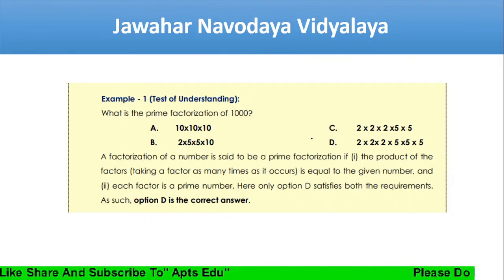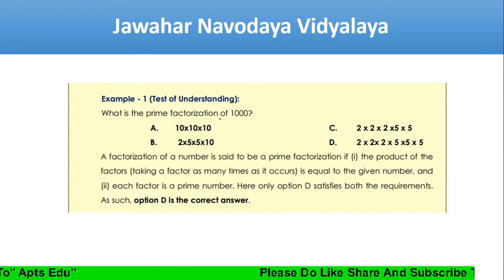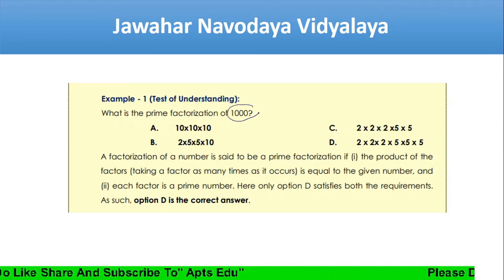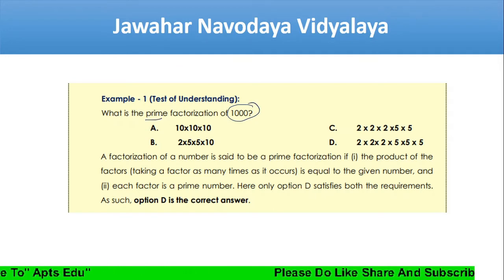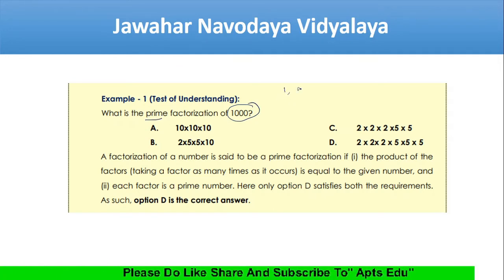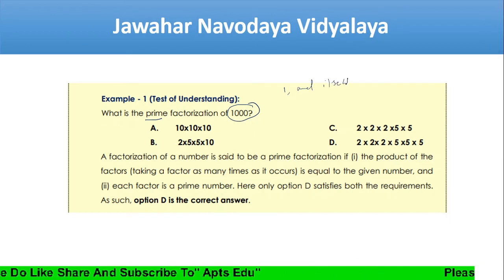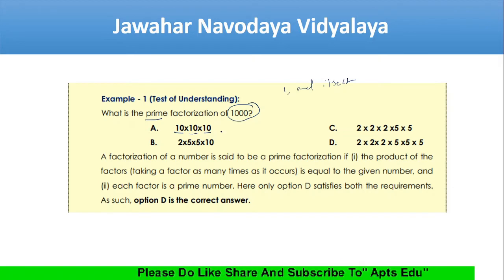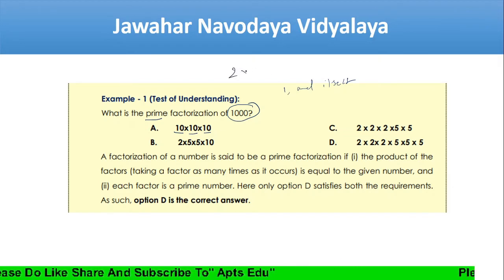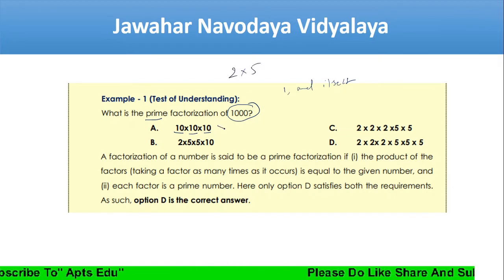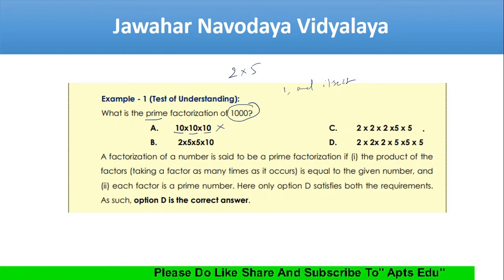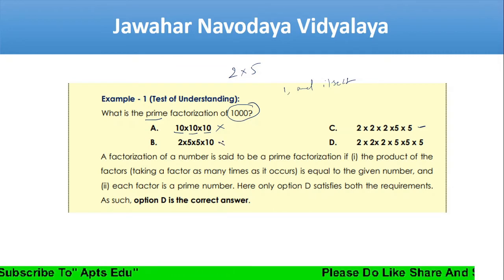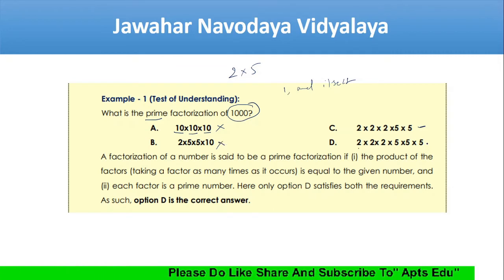What is the prime factorization of 1000? A prime has only two factors, one and the number itself. 10 has two prime factors, that is 2 into 5 you can write. So this is not the answer. We'll see, not this, either both of these.